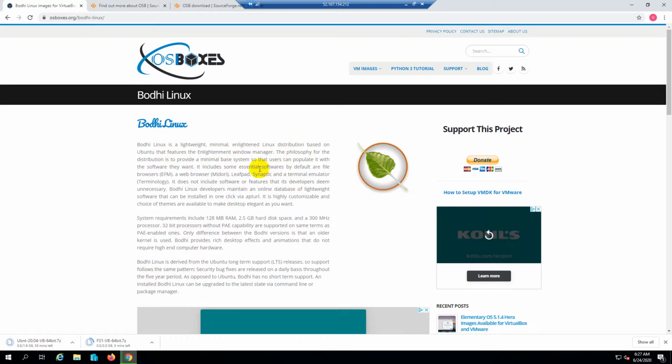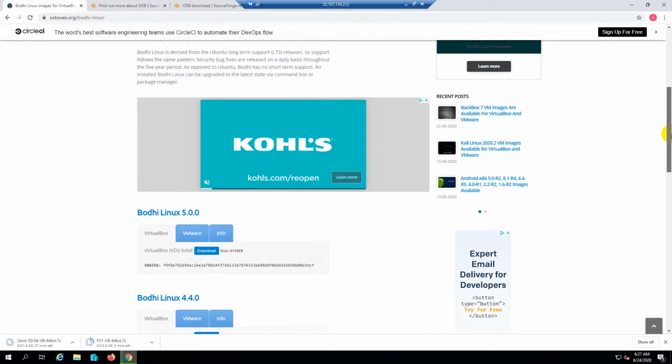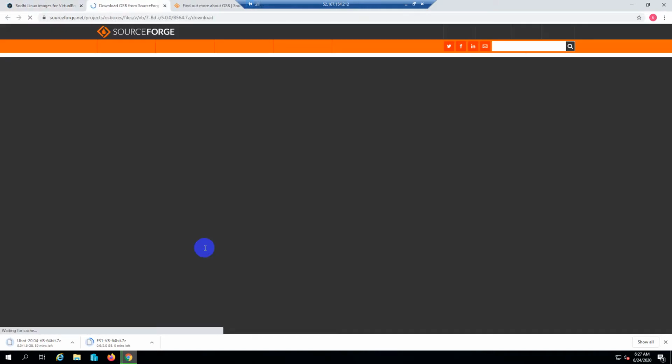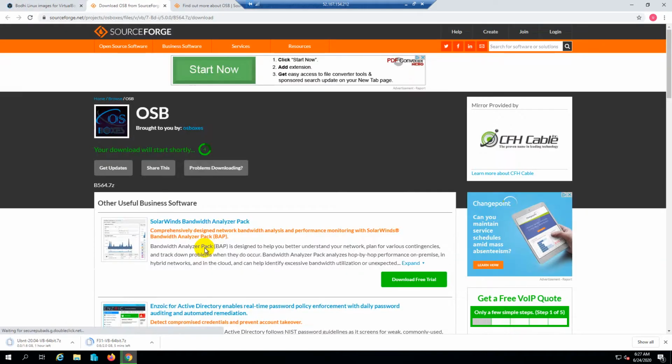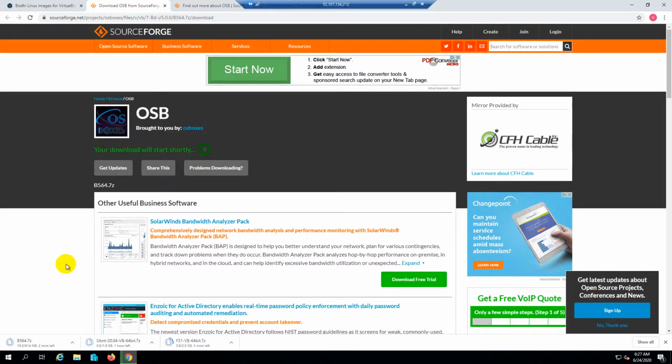Minimal base. Okay, it's a minimum OS. So let's download this also. It's only 600 MB. Ubuntu is 1.6 GB.